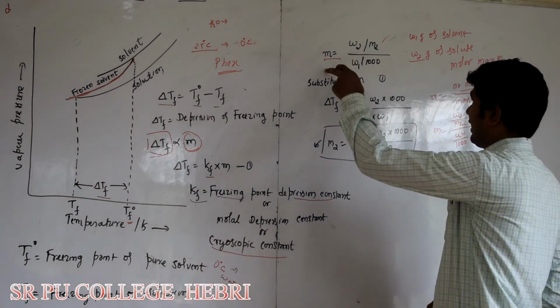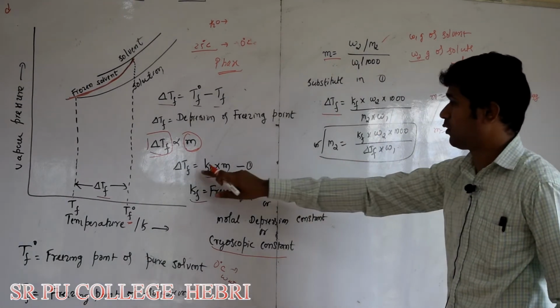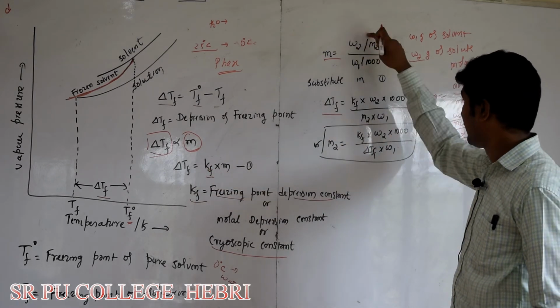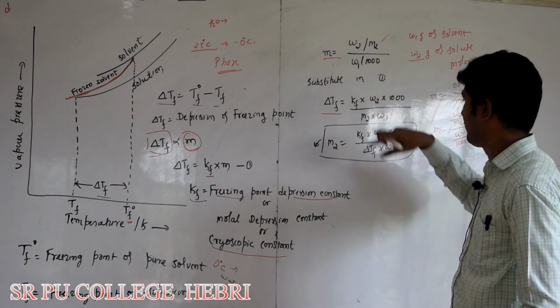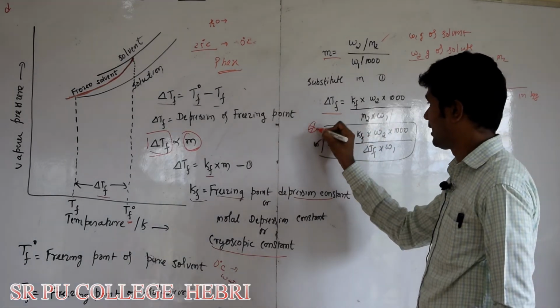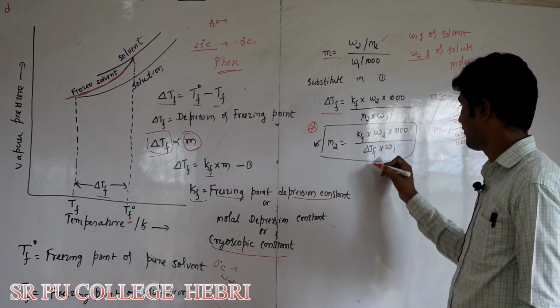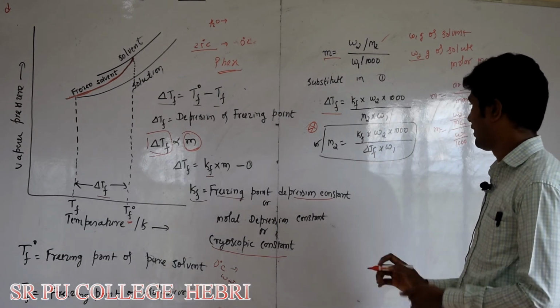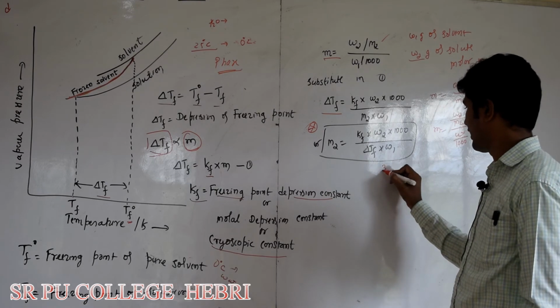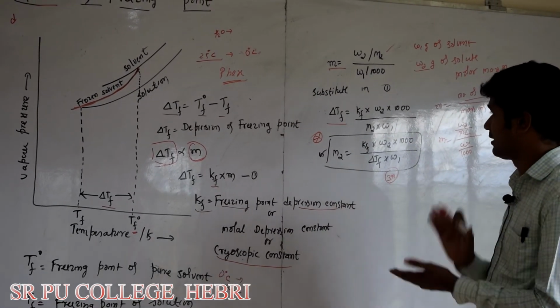Now you substitute the value of m in equation number 1. What you will get? Delta TF is equal to KF into W2 into 1000 divided by M2 into W1, or in terms of molar mass, M2 is equal to KF into W2 into 1000 divided by delta TF into W1. This is also very important for solving numericals for 3 marks. Okay, you remember these equations.